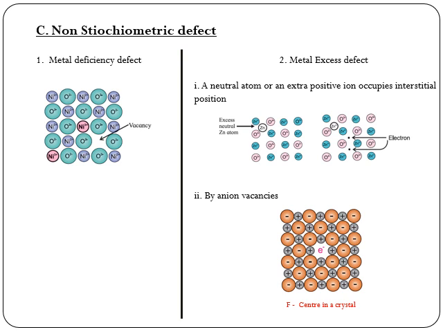Second one, metal excess defect. There are two types of metal excess defect. First one, a neutral atom or an extra positive ion occupies an interstitial position. ZnO presents two ways of metal excess defect. In the first case, in the ZnO lattice, one neutral Zn atom is present in the interstitial space, as shown in the figure.